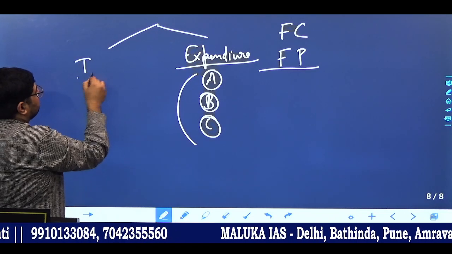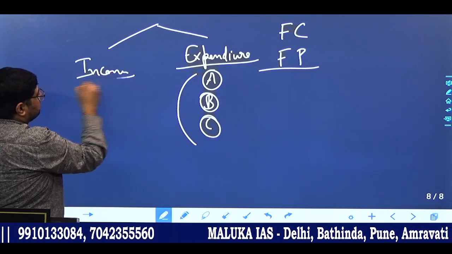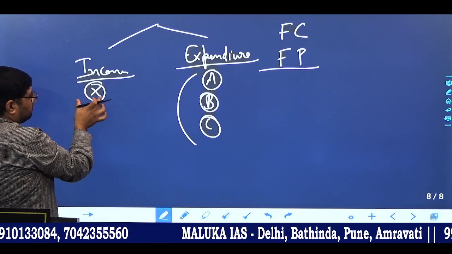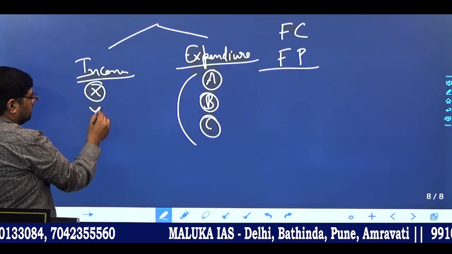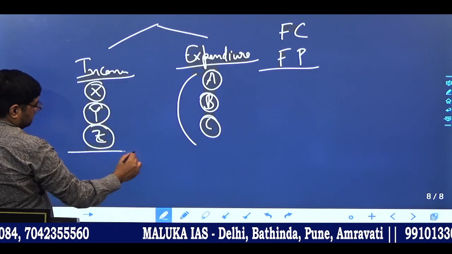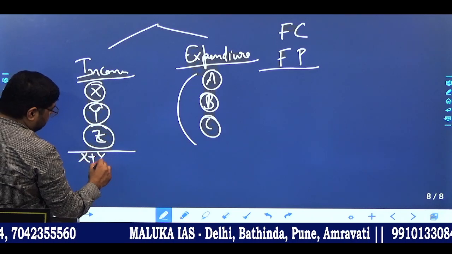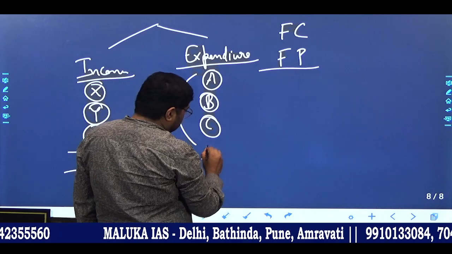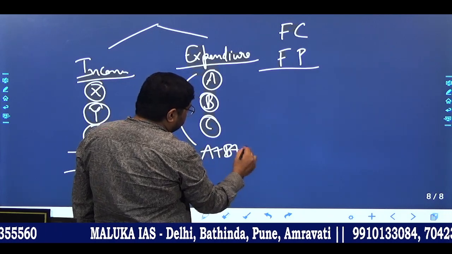Okay, that is their income. So when they saw their income, they said that we are getting some rupees from this source X, another rupee from Y, and another rupee from Z. Okay, so this sum total, that is X plus Y plus Z is government's total income, whereas A plus B plus C is government's expenditure.